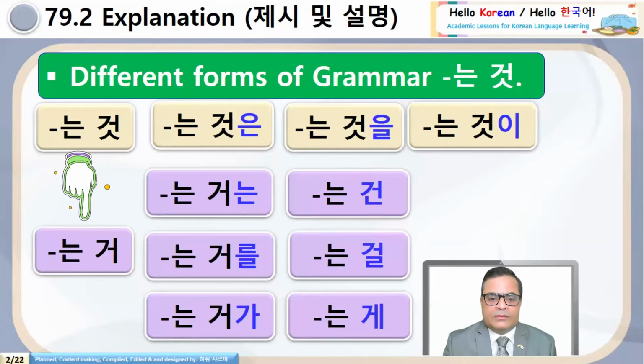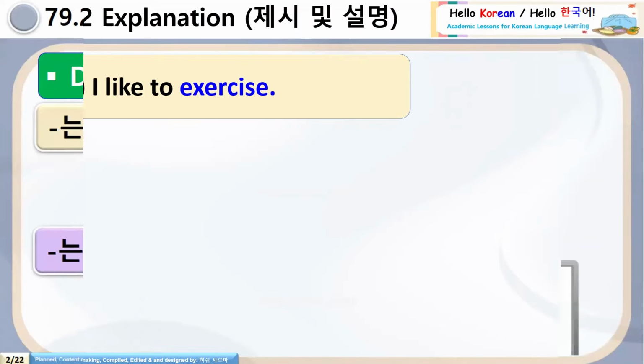So accordingly, forms will change. How? Neun-gonan, neun-gon, neun-goral, neun-gol, and neun-goga, neun-ge. So we hope now you are having some idea why this grammar is important. Let's come to the next point now.